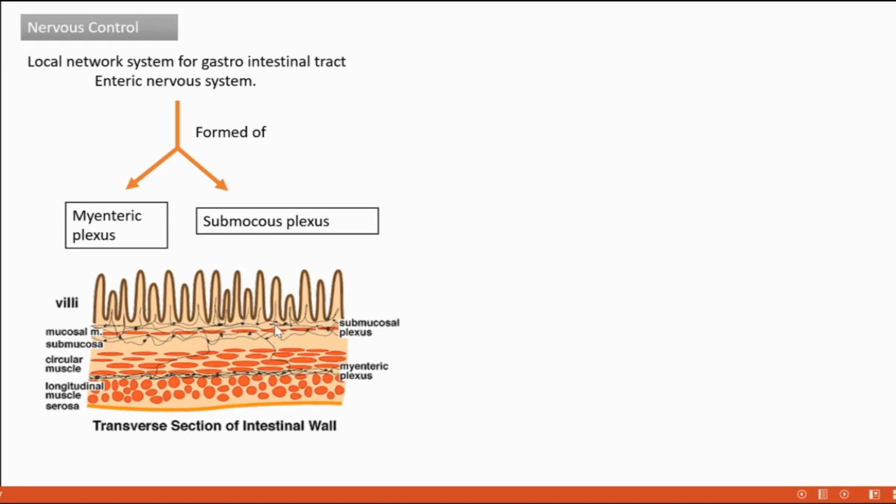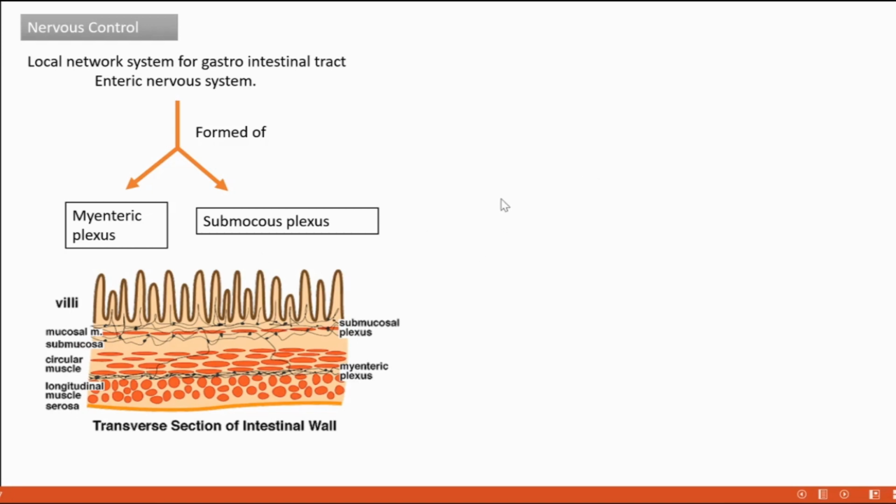Because of these synapses, a stimulus at any point of this nerve network can easily be conveyed to every area, and all areas can work together. That is the significance of this plexus.